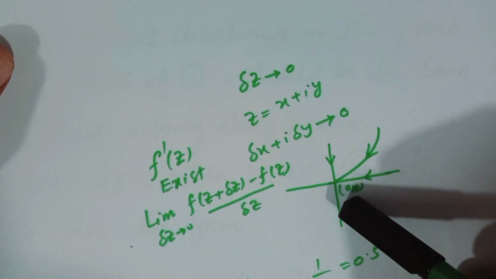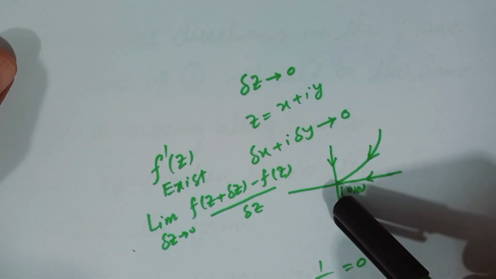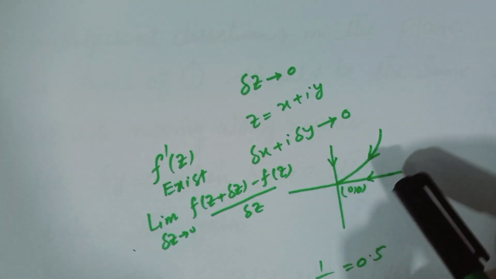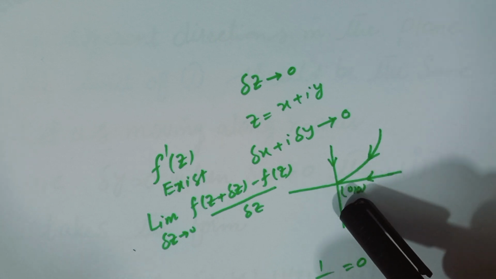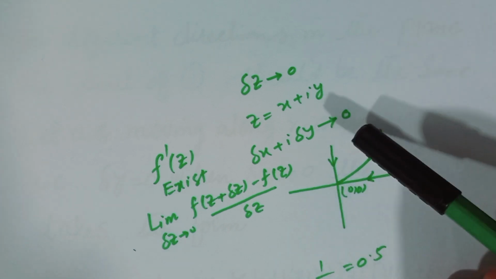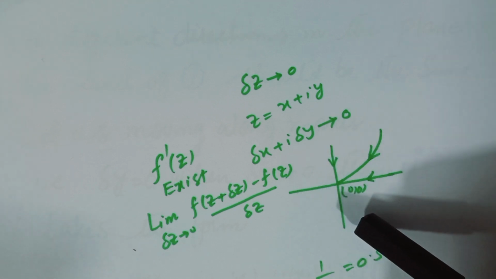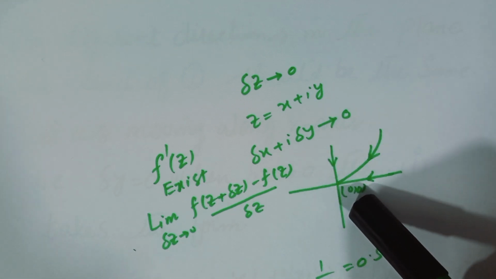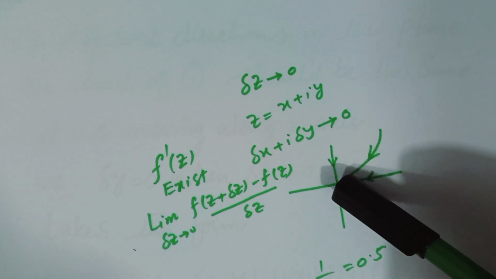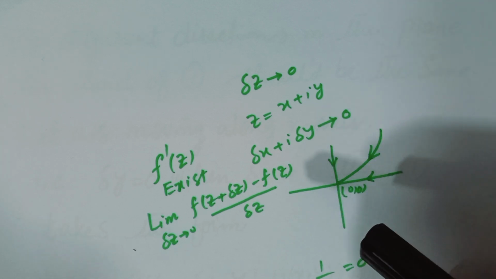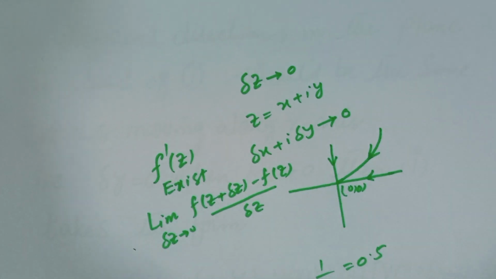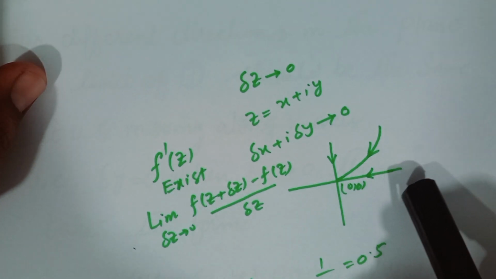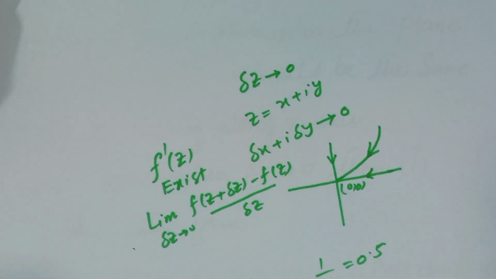0 means the origin. You know that you can move to the origin along different paths. For example, when you move along the x-axis, you can reach the origin. In a similar way, when you move along the y-axis, again you can reach the origin. Suppose you move along some curve, again you can reach the origin. So there are many different ways to reach the origin. Suppose firstly we move along the x-axis to the origin.